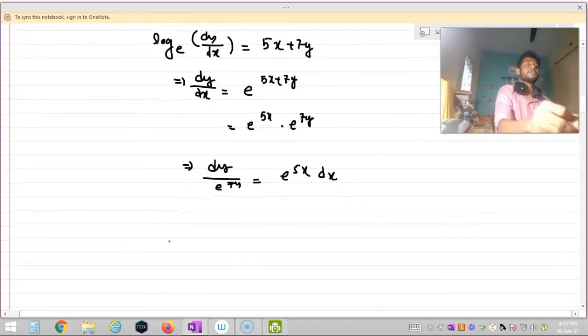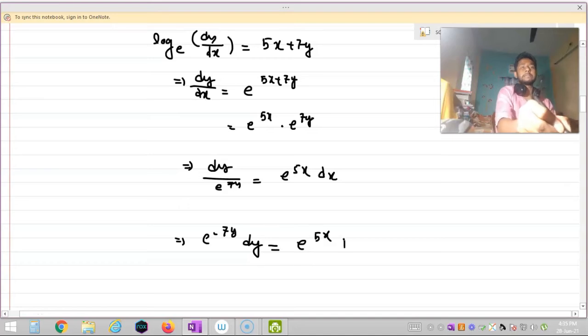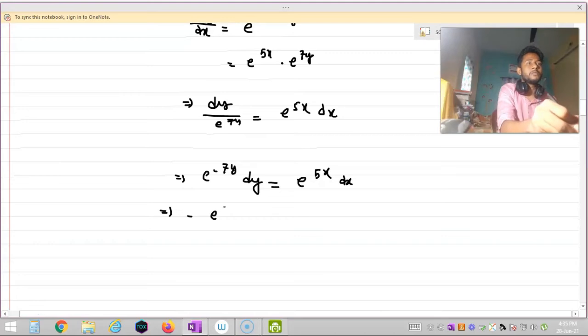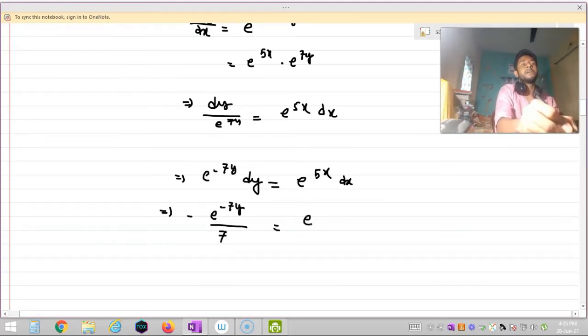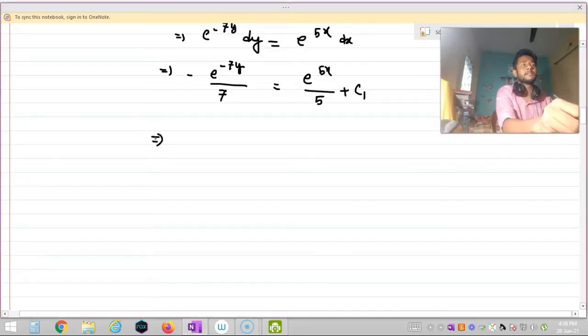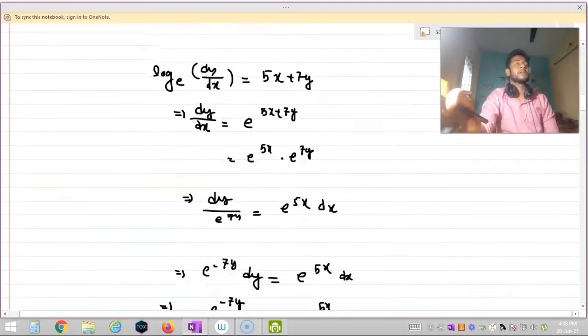Yeah, so I can say that e to the power minus 7y dy is equal to e to the power 5x dx. Okay, now integrating both sides, I will get minus e to the power minus 7y by 7 is equal to e to the power 5x by 5 plus c1. So I can write it as e to the power 5x by 5 plus e to the power minus 7y by 7 plus c1 is equal to 0. Now let us see the given condition.